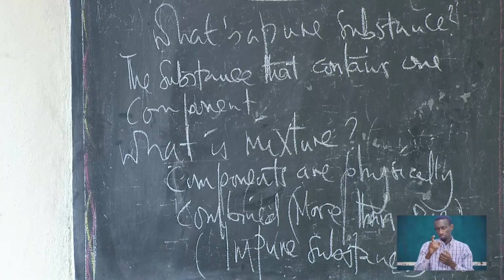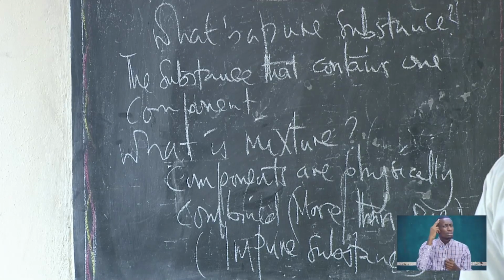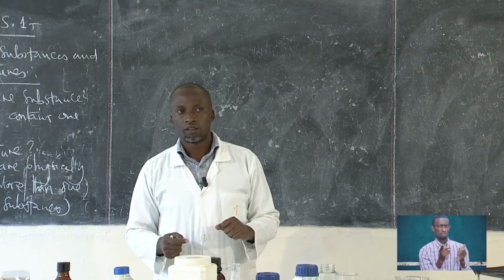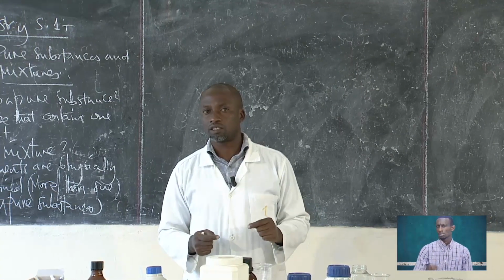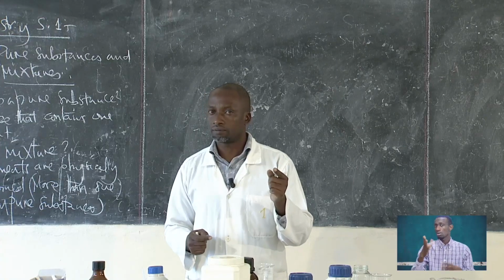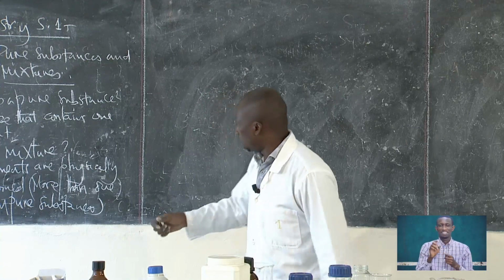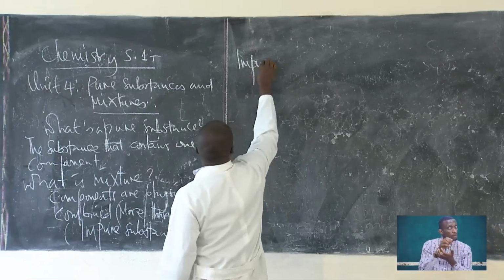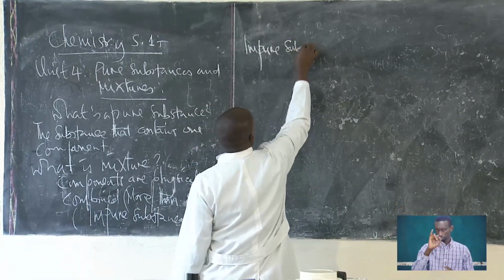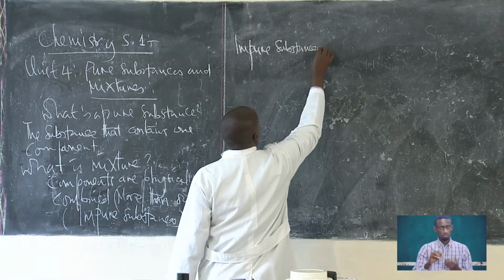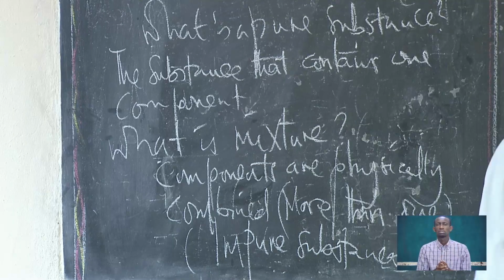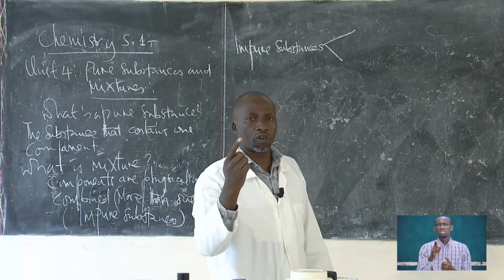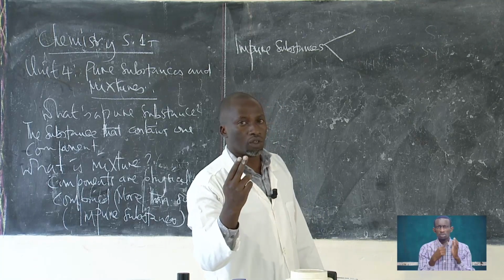We classified, if you remember very well, these impure substances into two. Can you mention one of them or two?